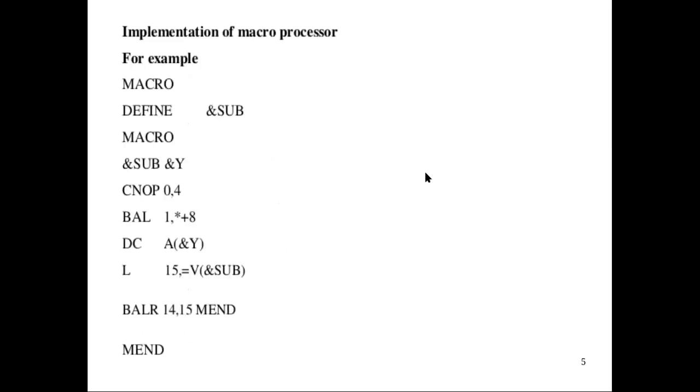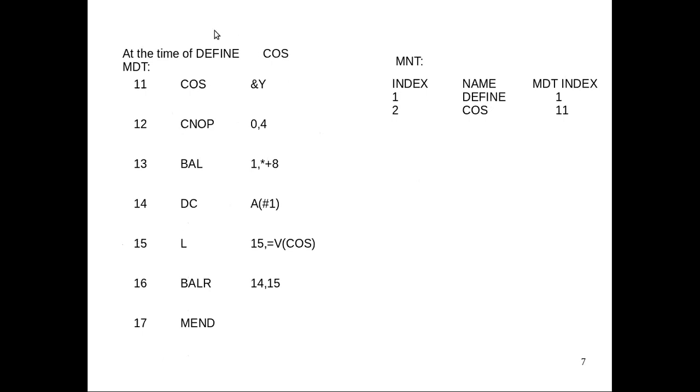So we have taken one example. It contains an inner macro and an outer macro. In the first step, we store only the outer macro, and we substitute each dummy argument with the index markers. Whenever there is an outer macro call, only at that time do we get the real name of the inner macro. At that time we fill the macro definition table with the inner macro definition, and again we have to replace the dummy arguments with index markers, and we have to make the entry of the inner macro name in the macro name table as well.